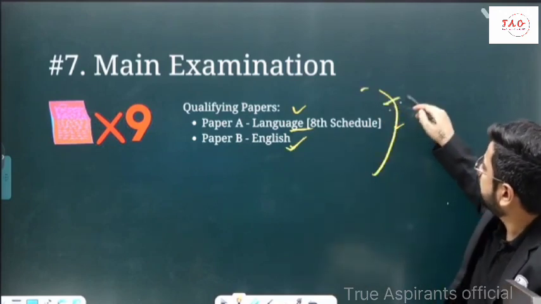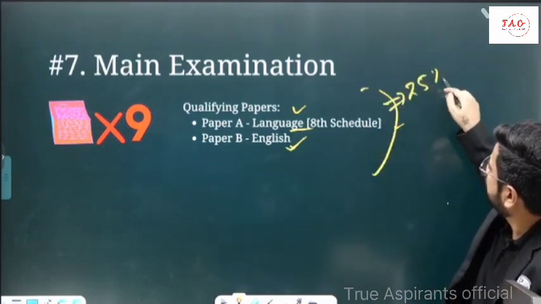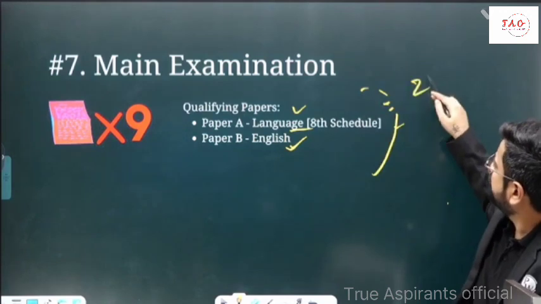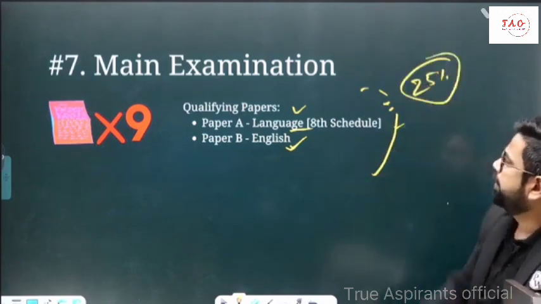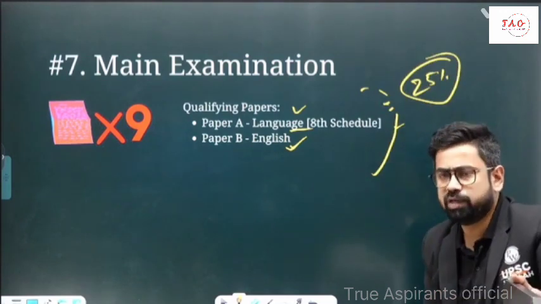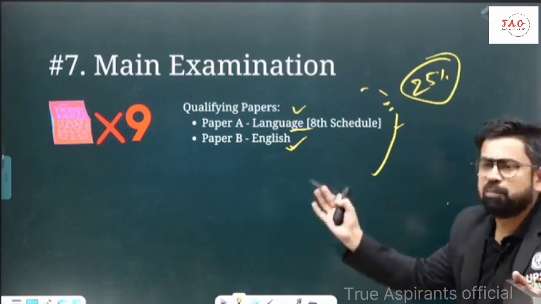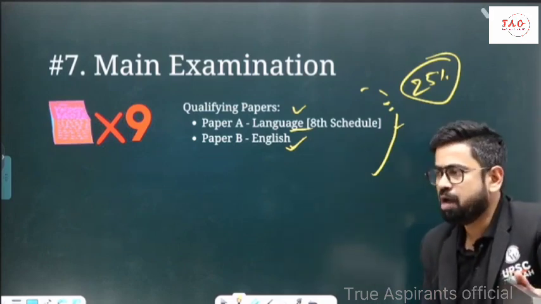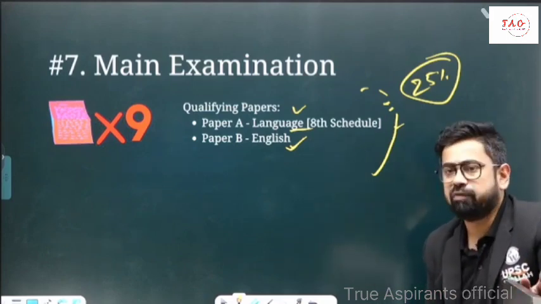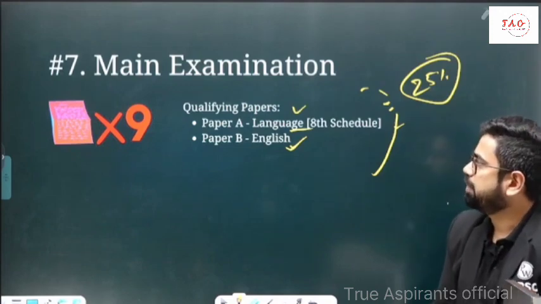Both are qualifying in nature. You need some 25% marks over here, and you get into the main. Your copies will be evaluated after this. So this is the bare minimum requirement from you. These are the 2 papers which are only qualifying. Then come your 5 papers.